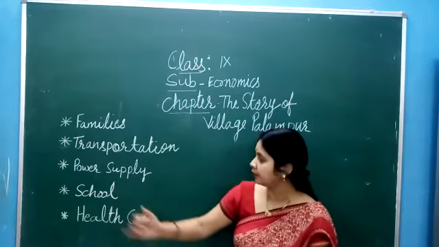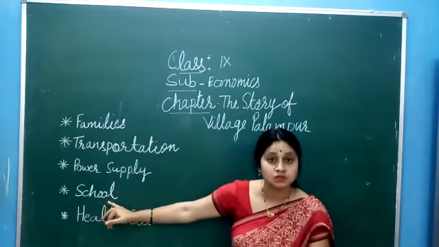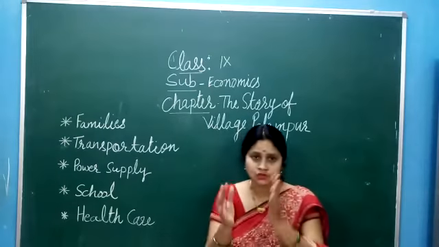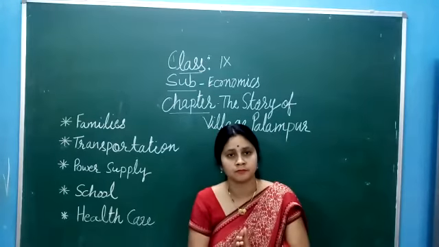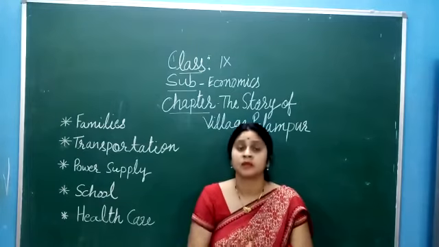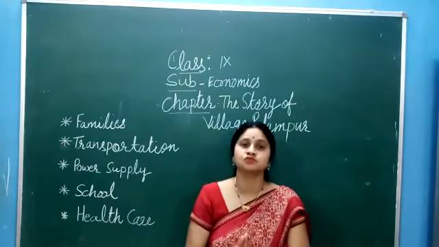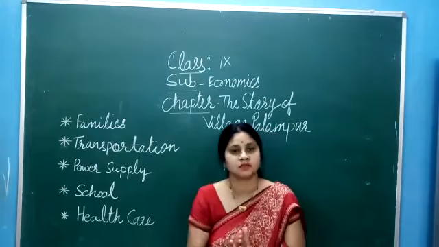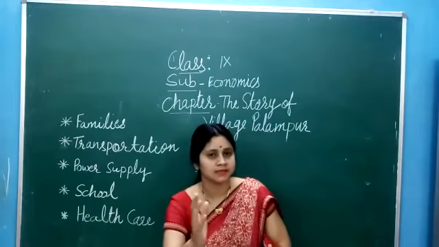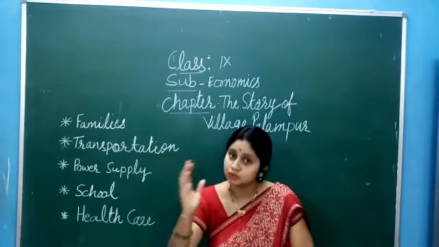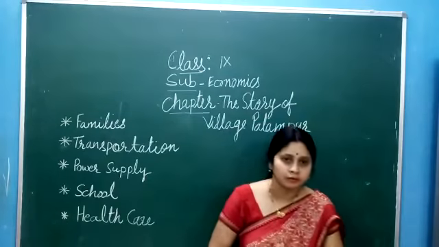Now the next important thing, that is school. If we talk about the education system of this particular village, a good education system is here, because two primary schools are available here and one high school is there. So you can say that good educational facilities are given to the people of this area.